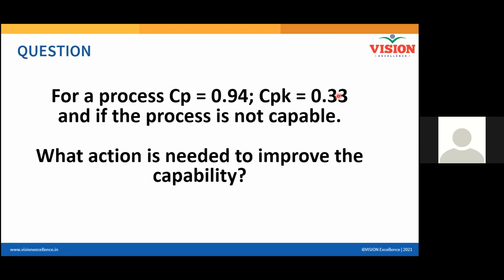Got it. And now there is a question to all of you. CP equal to 0.94, CPK equal to 0.33. That means my process is not capable. Tell me what action is needed to improve the capability.